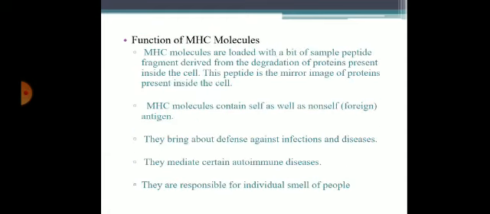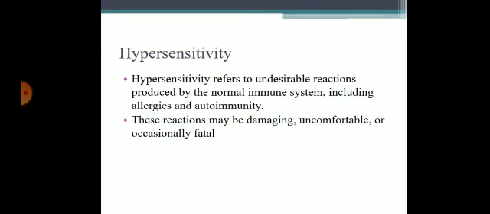Coming to functions of MHC molecule. MHC molecules are loaded with bits of sample peptide fragments derived from the degradation of proteins present inside the cell. This peptide is a mirror image of the protein present inside the infectious cells. These MHC molecules contain self as well as non-self antigen. They bring about the defense against infection and disease. They mediate certain autoimmune diseases. They are responsible for individual smell. This is about the MHC complex.